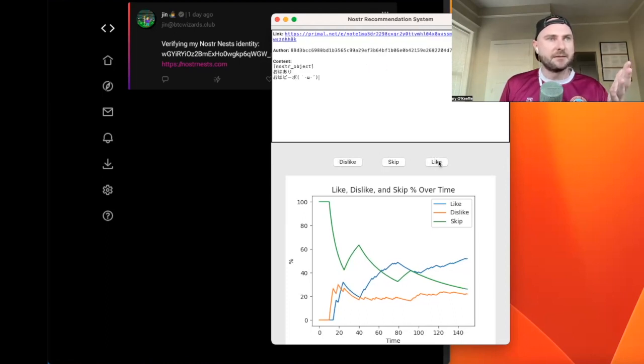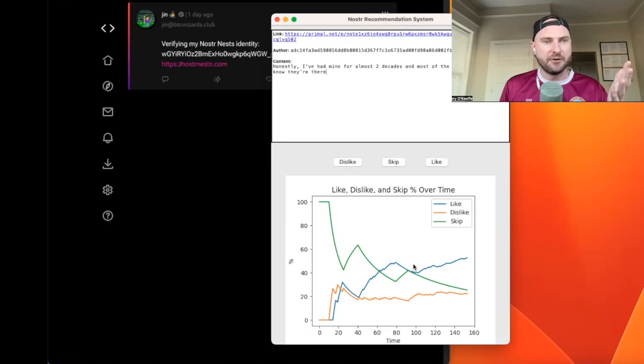But let's see. The real test of how well this is doing is if we look at the plot down here. Blue is likes, orange is dislikes, and green is skips. Now I clicked a bunch of skips just to show you what's going on. But what you want to compare is blue against orange. And as you can see over time, initially I was seeing more content that I disliked than I liked.